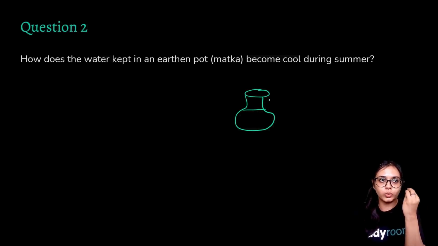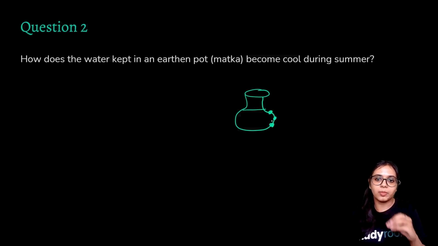If you observe, clay or mud is sort of porous, not as porous as a sponge or cotton would be, but still porous in nature. Because of it being porous, some water particles seep through the small pores of this earthen pot.